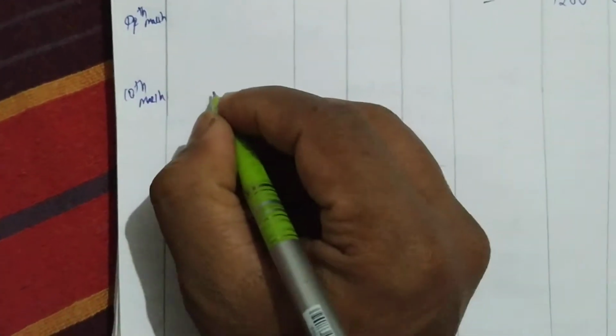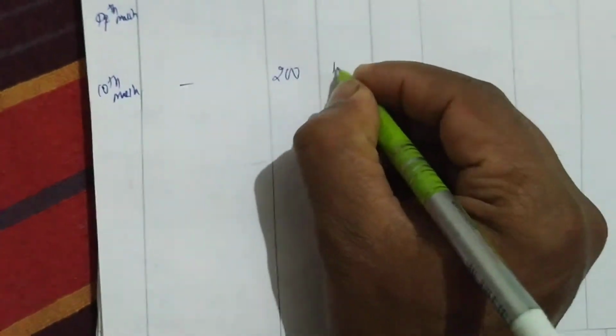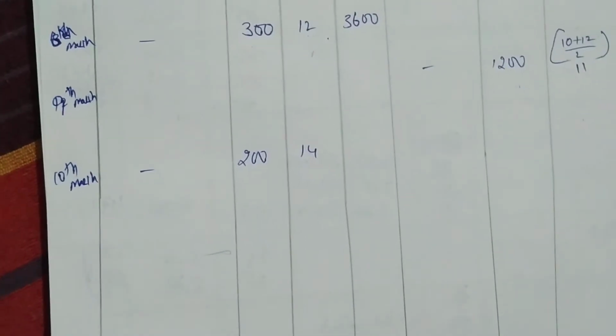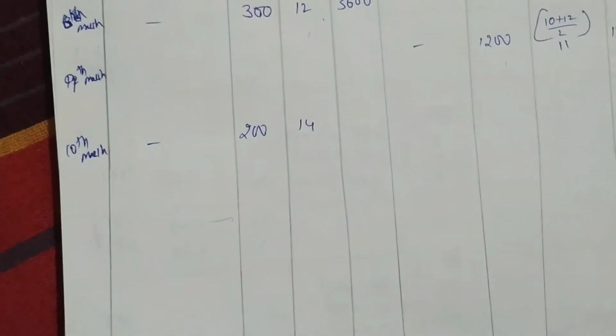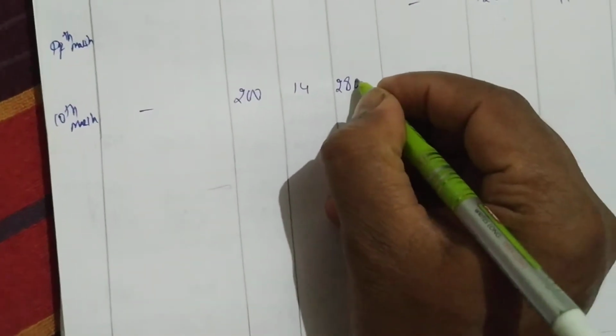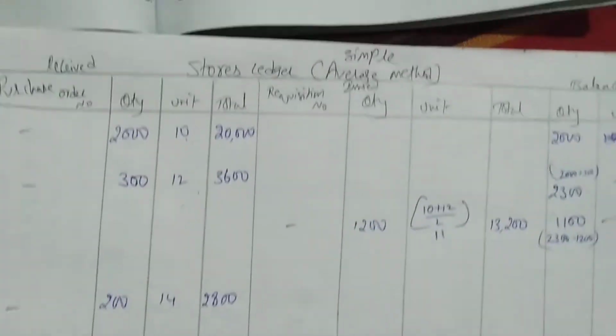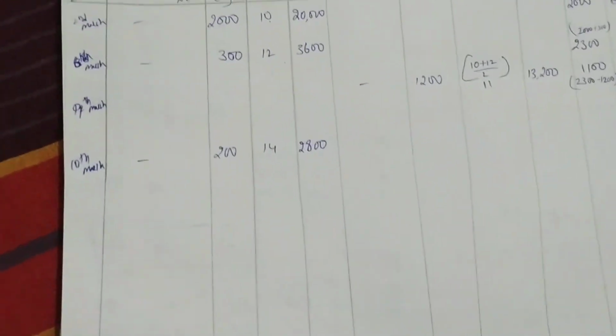On 10th March we have again received, no purchase order number. We have received 200 units at rupees 14. 200 into 14, we are getting 2,800 rupees.